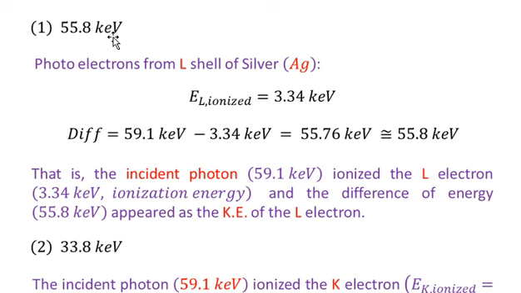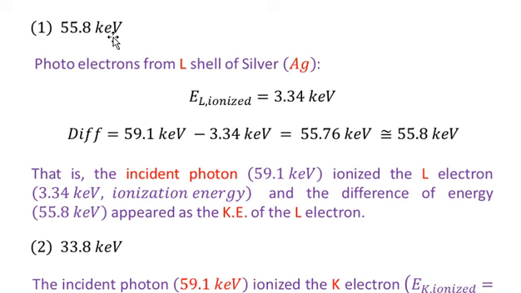That is what we have detected as the kinetic energy of the electron generated from this process. And we found that this is not any general electron, but the L electron ionized with an energy of 3.34 keV, and the difference indicates 55.8 keV, which we have experimentally observed as the energy of the electron.